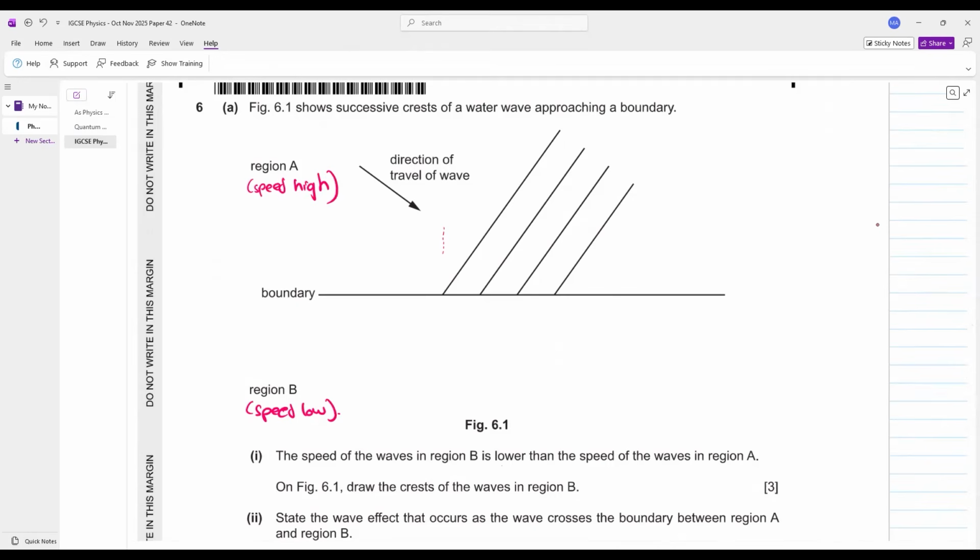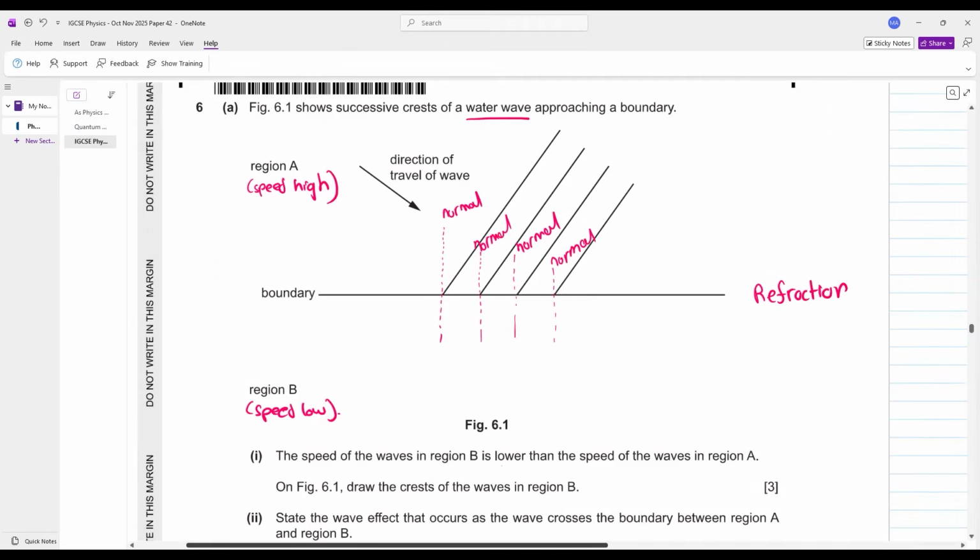फर्स्ट ऑफ ऑल तो ड्रॉ द नॉर्मल्स लाइक दिस. नॉर्मल, नॉर्मल, नॉर्मल. नाउ इफ यू हम्बली रियलाइज, बेटा ये क्या हो रहा है? If your speed is decreasing, the speed is changing. This is the process of refraction. और ये refraction of कौन सी waves है? Water waves. बेटा ये refraction of कौन सी waves हैं?